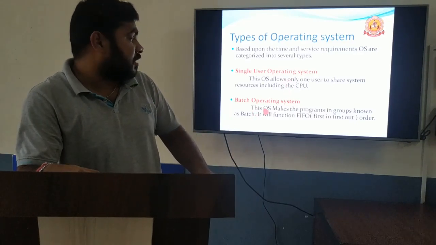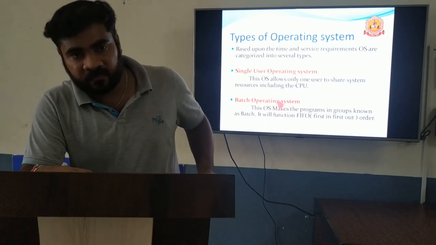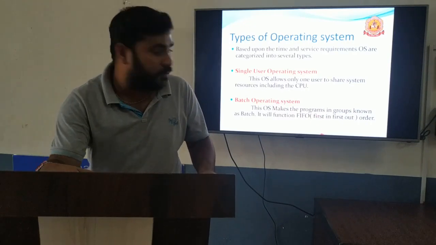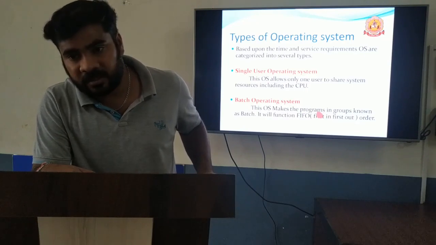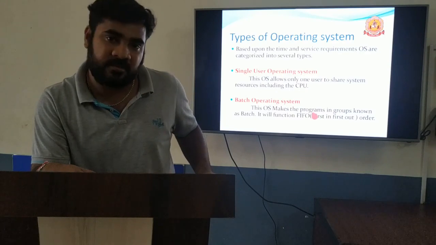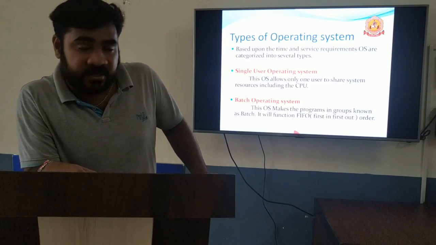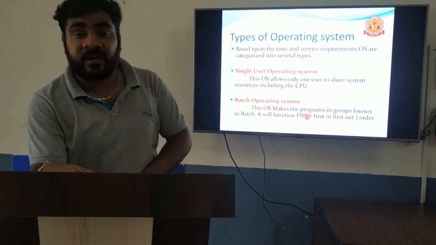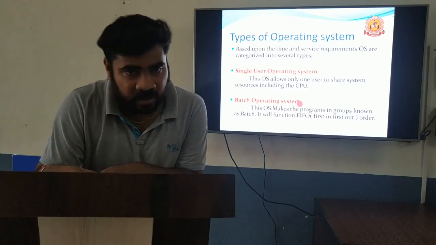Like that, in batch processing systems, the OS makes the programs into groups. If you want to execute 10 programs, it will make the 10 programs into one group. That group is known as a batch. So normally in a batch processing system, it will create the batches. In that batch, the user should execute the first program, and after completion of the first program, automatically it will execute the second program.